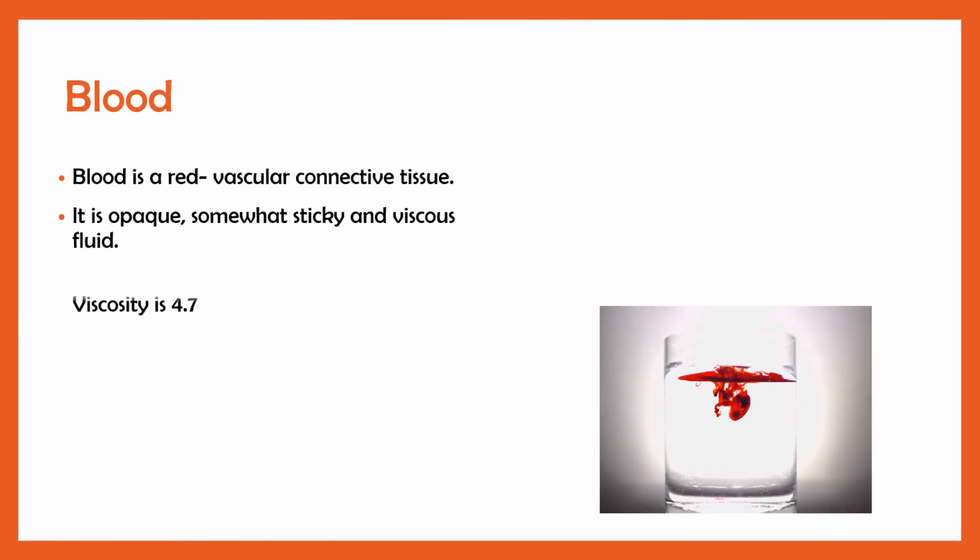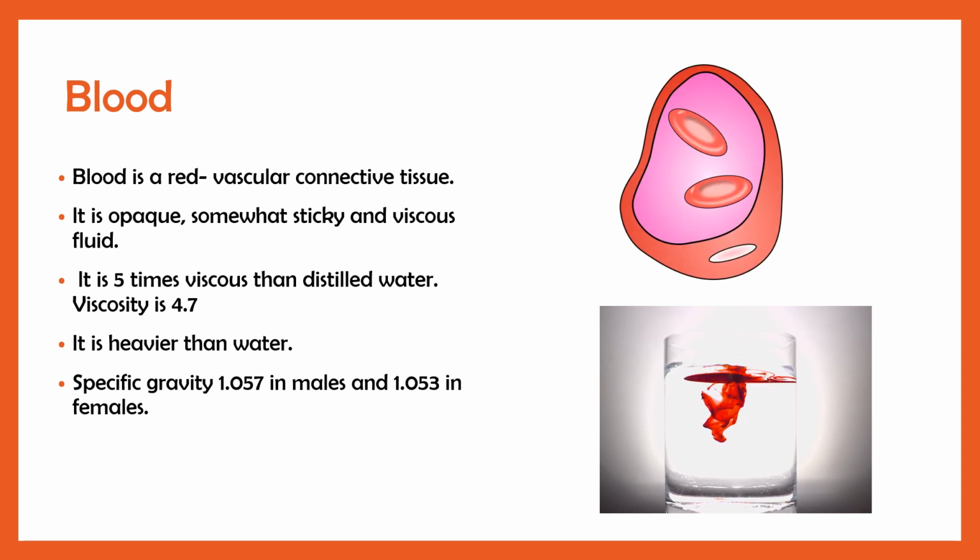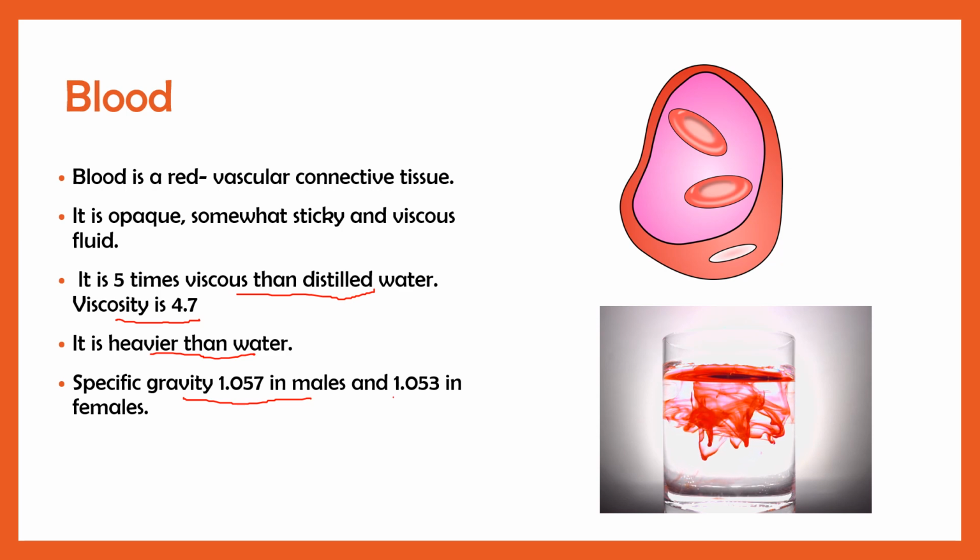Blood is a red vascular connective tissue. It is an opaque, somewhat sticky, viscous fluid. It is 5 times more viscous than distilled water. Its viscosity is around 4.7. It is heavier than water because of its specific gravity. Its specific gravity is 1.057 in males and 1.053 in females.